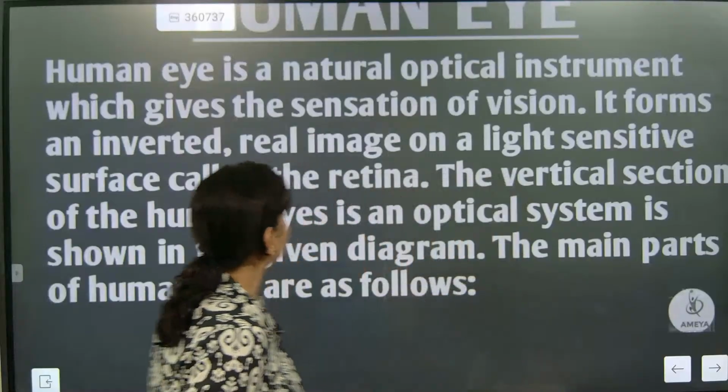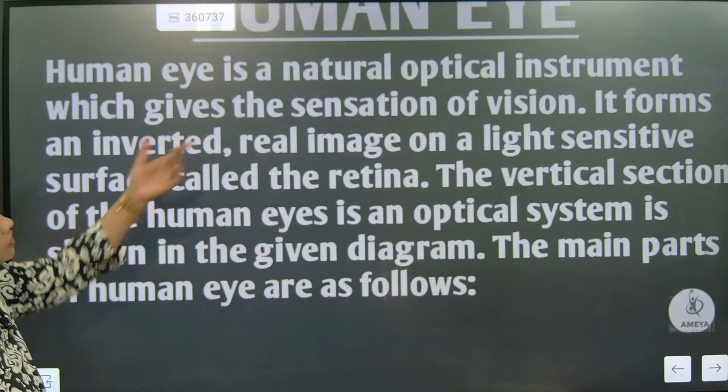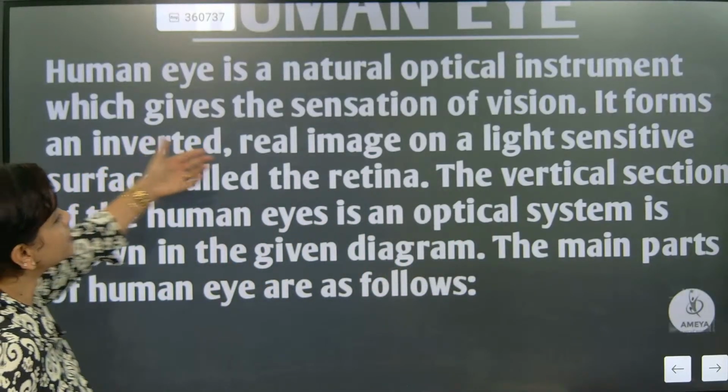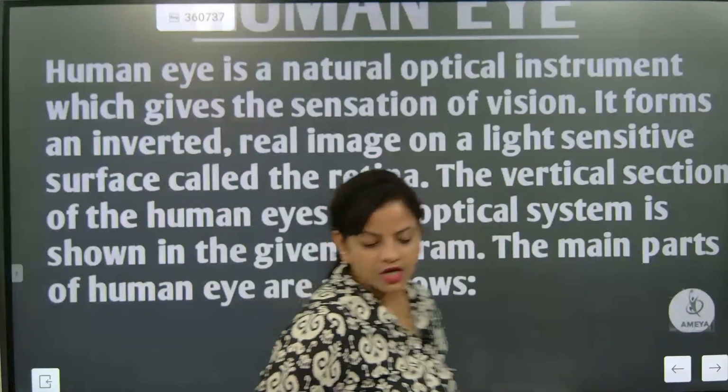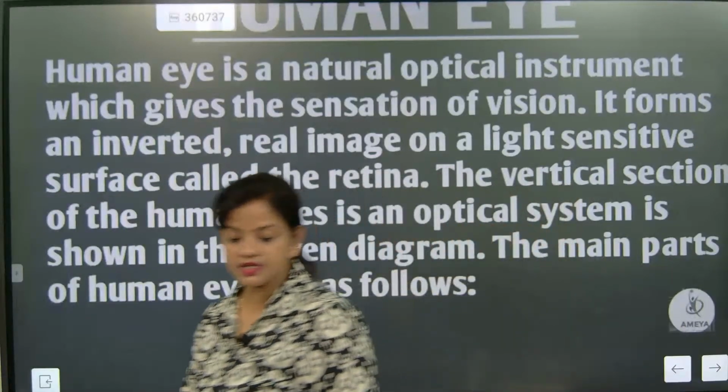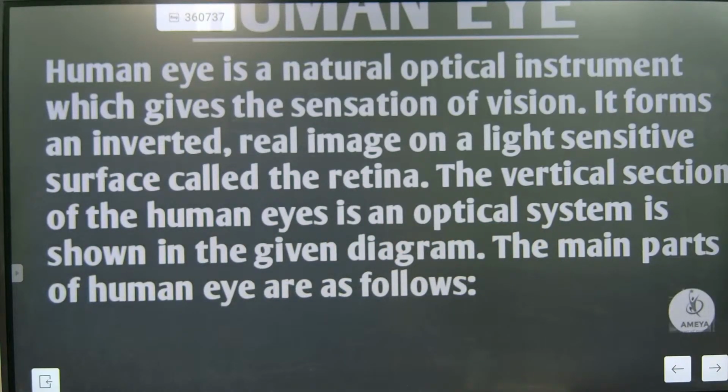Now look at. So here, what is human eye is natural optical instrument, yes, which gives us sensation of vision. Sensation of vision means we can see things because of human eye.